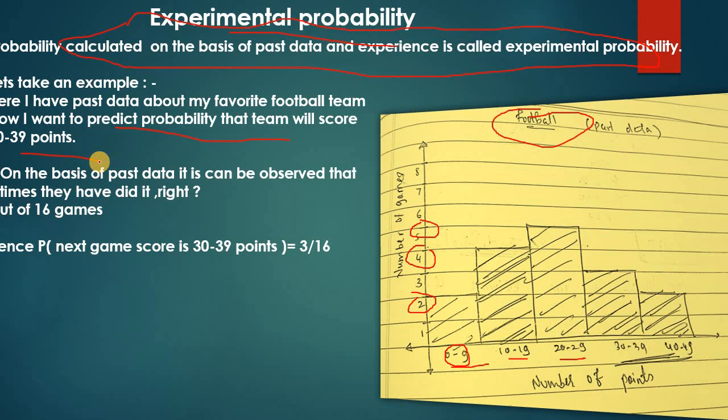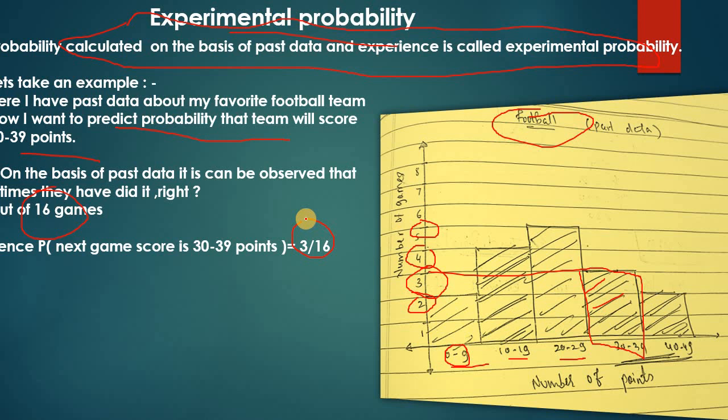So how can I predict? How many times have they done it? They have done it 3 times in the past. You can see, 30 to 39. And that is out of 16 games. So what will be the probability that they will score 30 to 39 points in the next game? Simple, 3 by 16. They have done it 3 times, so my probability that they will repeat the same thing is 3 by 16. That simple. Experimental probability.